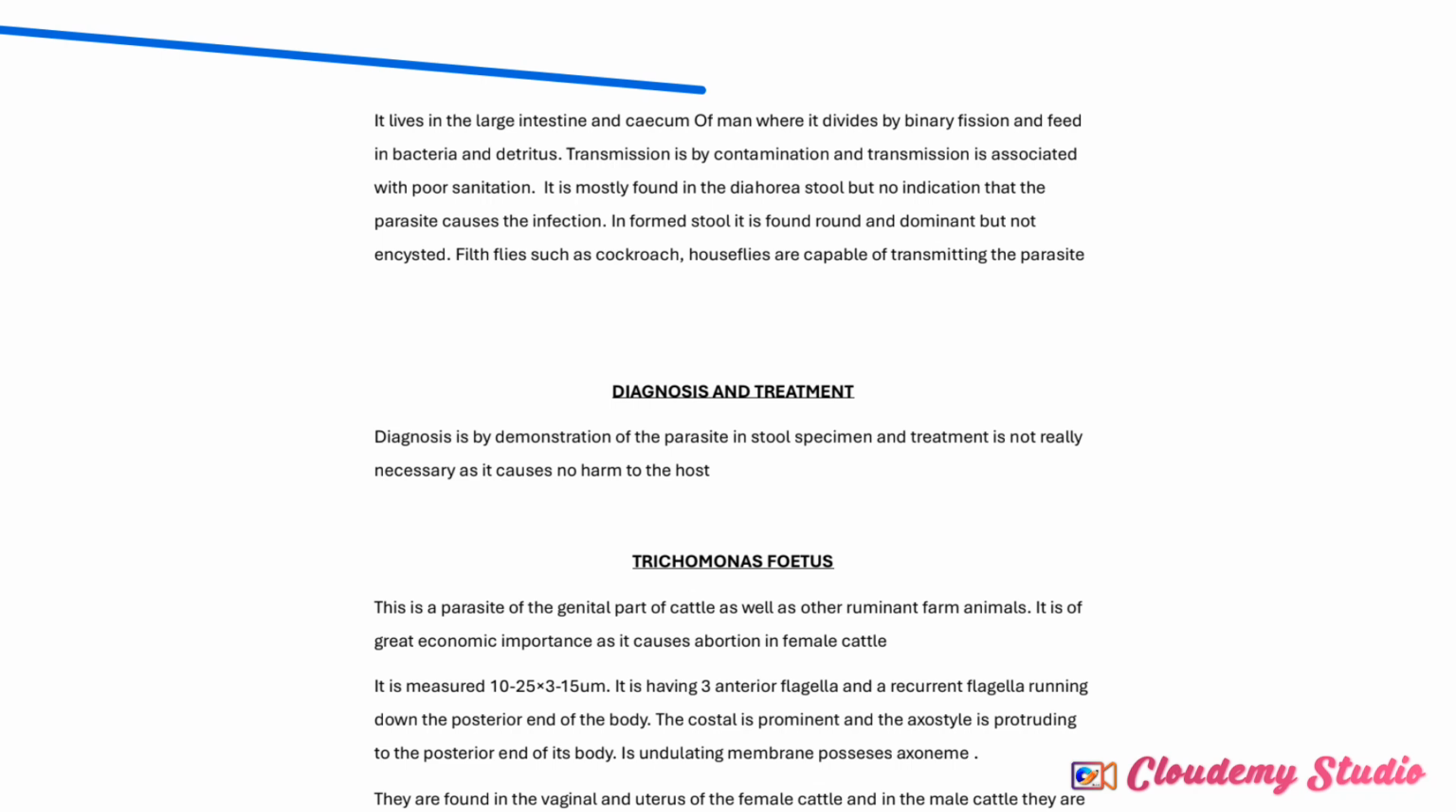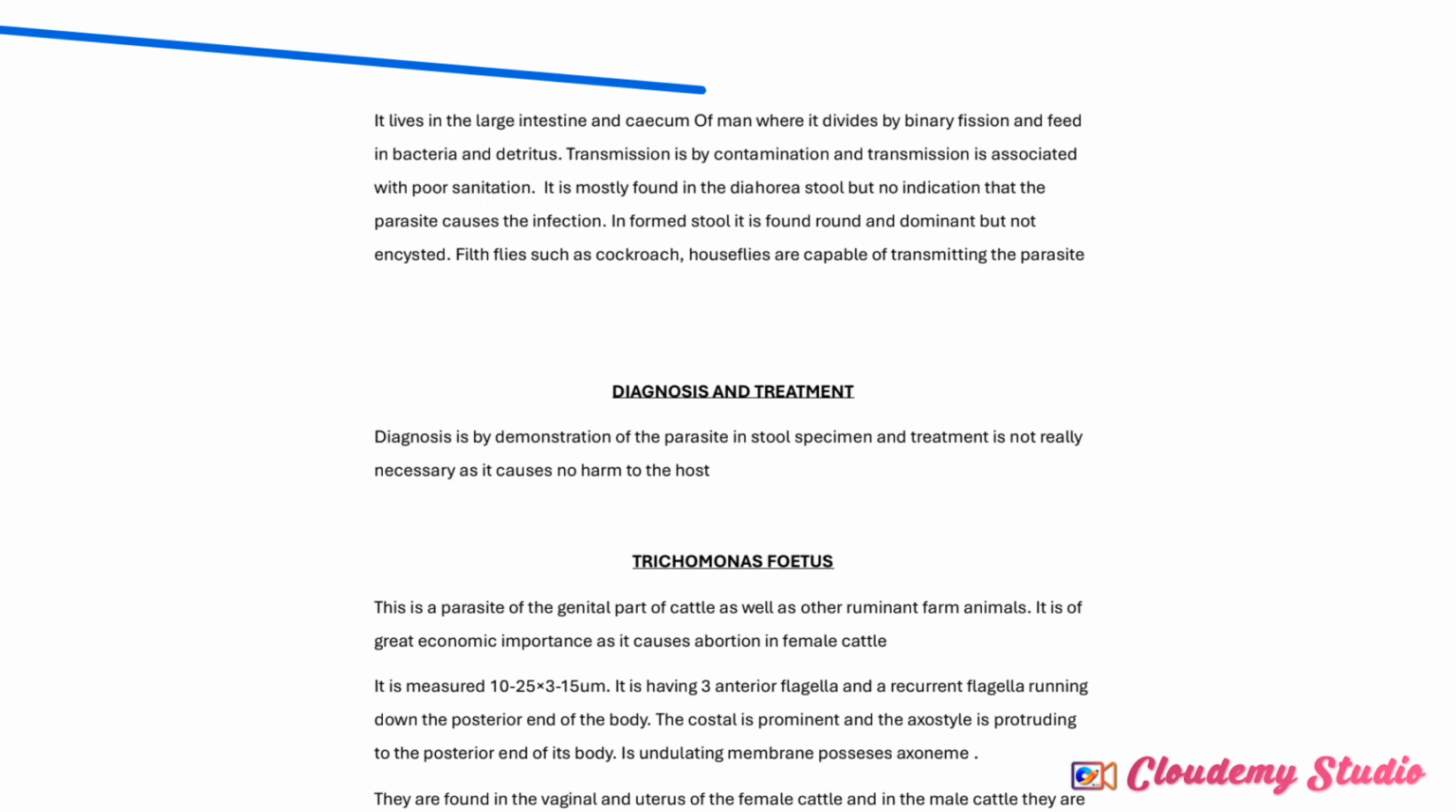It is found in diarrhea stool. The trophozoite is found in diarrhea stool, but you can't say that it is this particular parasite that is causing the diarrhea. Remember that we have something called secondary infection. Probably the person is infected with Entamoeba histolytica, which causes diarrhea, and